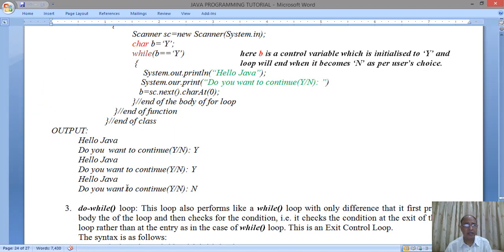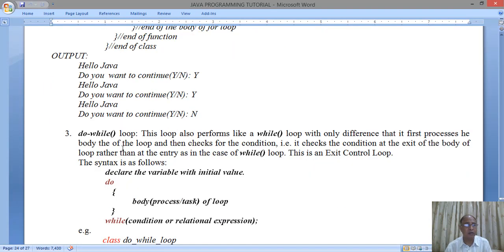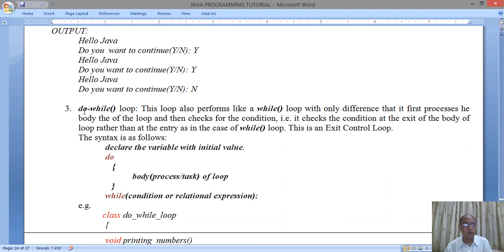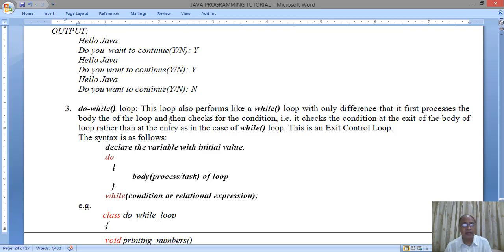So we come back to our explanation of the do while loop now. The do while loop also performs like a while loop, with the only difference that it first processes the body of the loop and then checks for the condition. That is, it checks the condition at the exit of the body of the loop rather than at the entry, as in the case of the while loop. This is an exit control loop. The syntax is as follows. Declare the variable with initial value. So the initial value has to be declared here also, as in the case of the while loop.